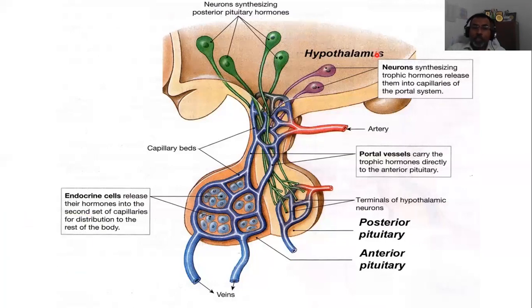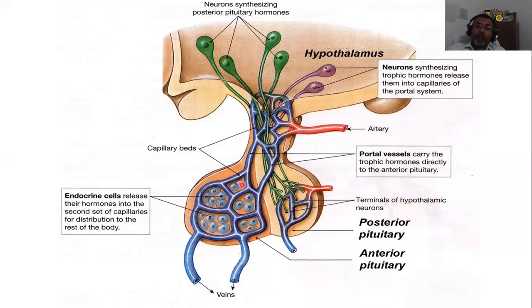Hypothalamus के posterior pituitary में hypothalamus से आने वाले blood vessels नहीं है. You can see here the axons of the neurons which are having the cell body in the hypothalamus. These are coming up to the posterior pituitary. You can notice here the terminals of the hypothalamic neuron are present in the posterior pituitary.